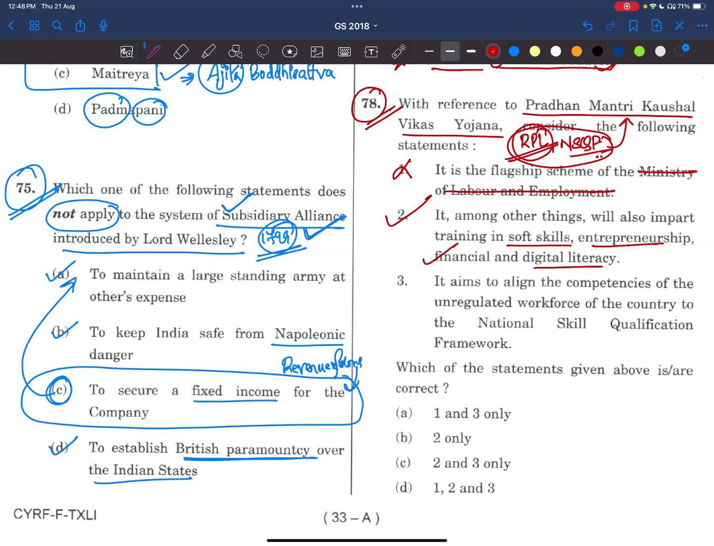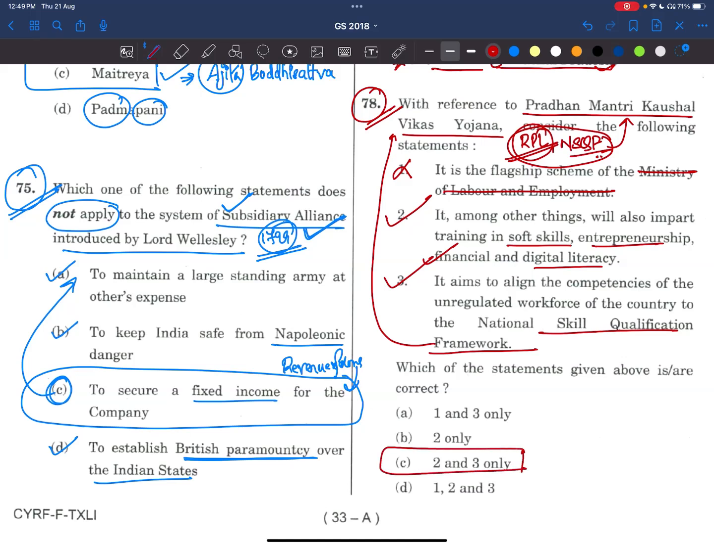Basic things only. No. It aims to align the competencies of the unregulated workforce of the country to the National Skill Qualification Framework. We have discussed it. This was also a question, and we have seen a question on the National Skill Qualification Framework in the previous videos, right? So this statement is also correct. Answer is 2 and 3.